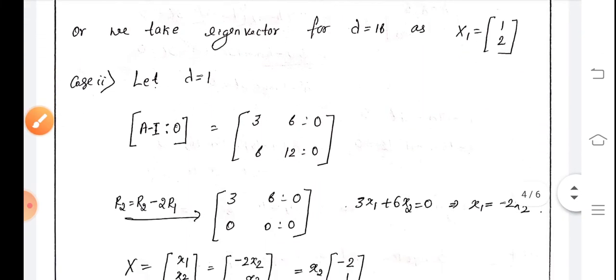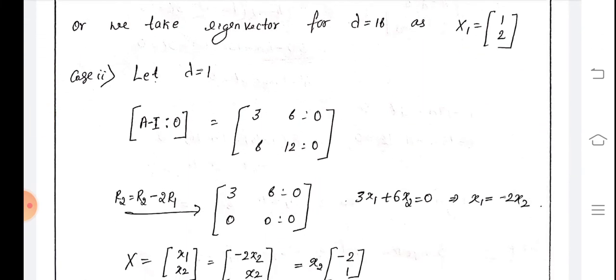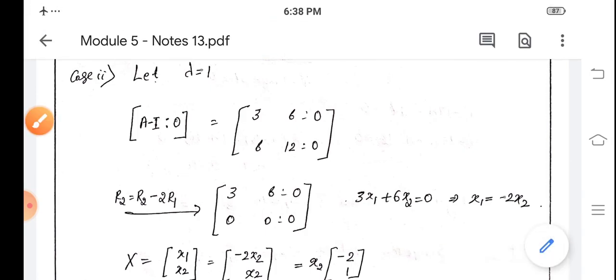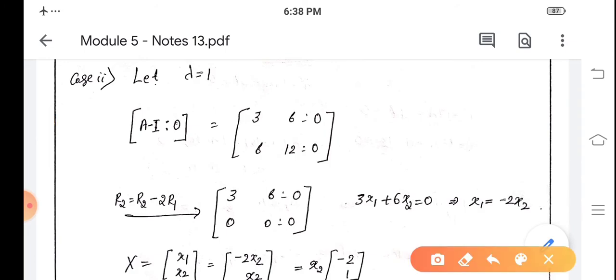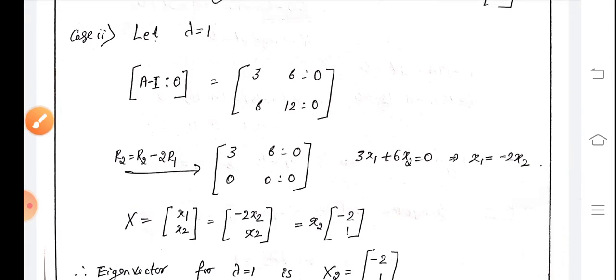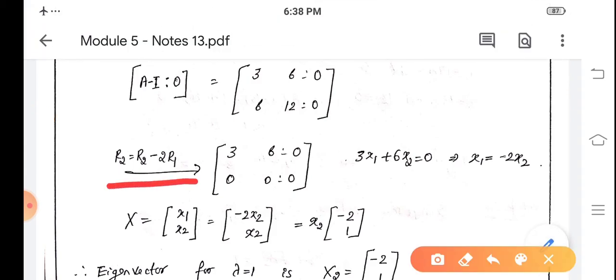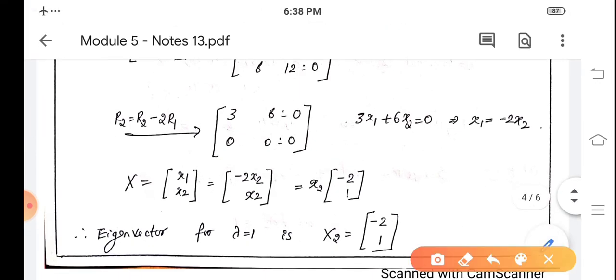Now in the next case, case number 2, we take lambda equal to 1. So that is the next second lambda value, and the augmented matrix becomes A minus 1 into I, because lambda is 1. So A minus I is to 0. That will be 3, 6, 0, 6, 12, 0. Here also, by writing row operation, we reduce this matrix to echelon form. The row operation is R2 equal to R2 minus 2 times R1. That gives 3, 6, 0, 0, 0, 0.